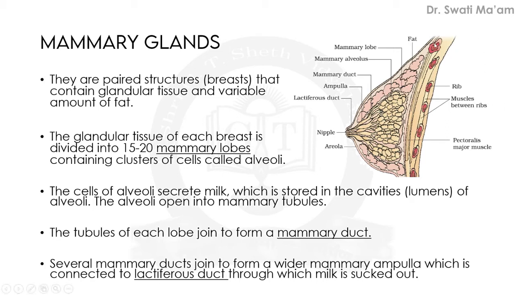This structure is showing the different regions and the importance of the mammary gland. The major importance we all know is to feed the young one. Mother's milk is very important for the development of a newborn baby. It is secreted through the glands known as mammary glands, which are located here. They are paired structures, also known as breasts, that contain glandular tissue and some amount of fat.